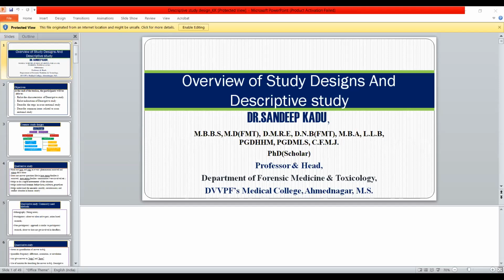As I have already told, in the medical field, 90% of research is of the quantitative type and 10% is qualitative, mainly in the medical education technology department or the psychiatry department. Most of these are quantitative. Quantitative research is again of two types, that is observational and experimental. Again, the word suggests it, and it is common sense to understand that observational means the researcher only observes.